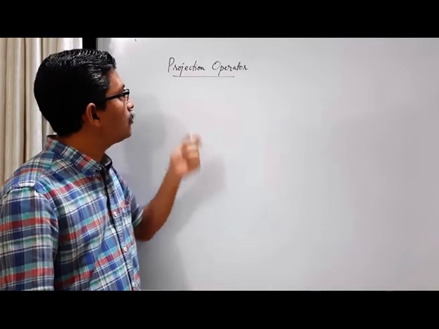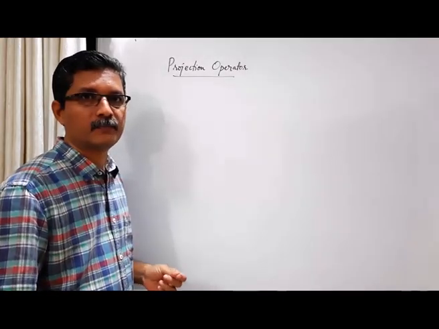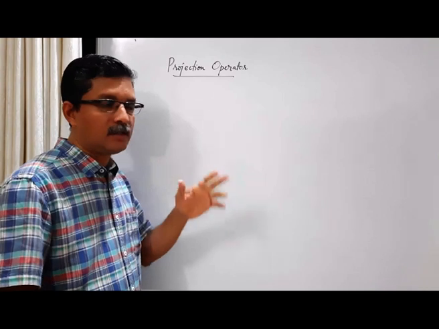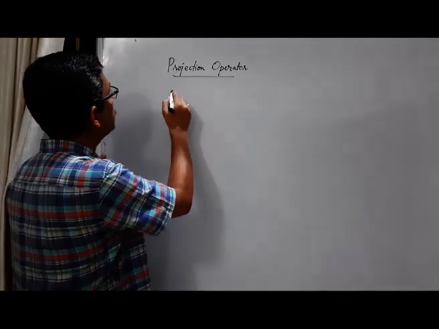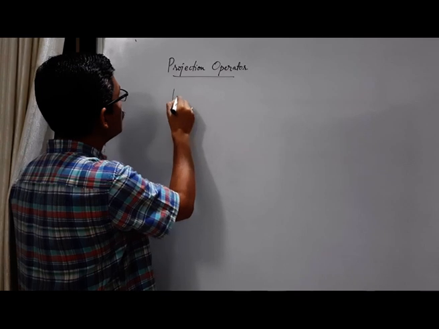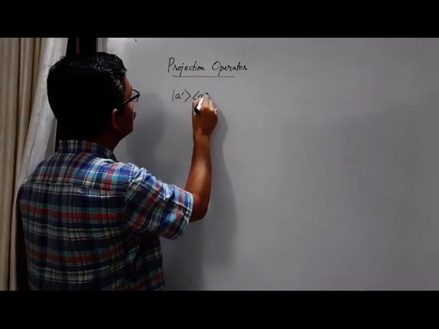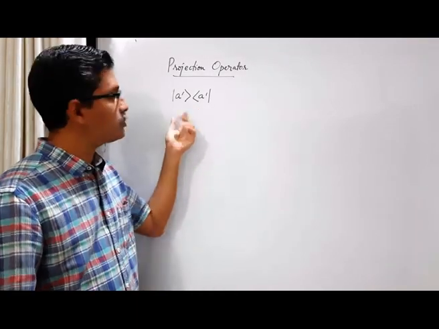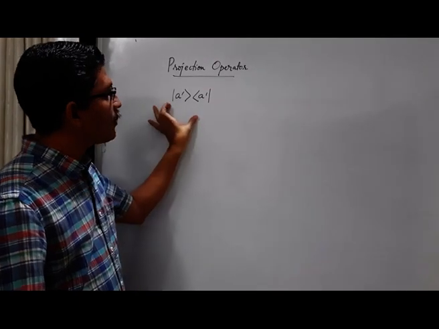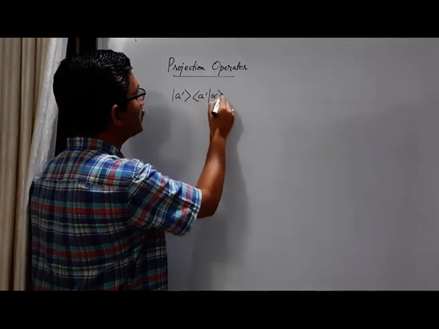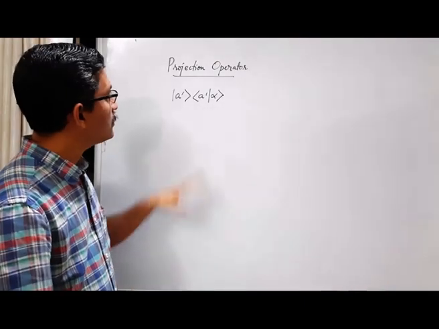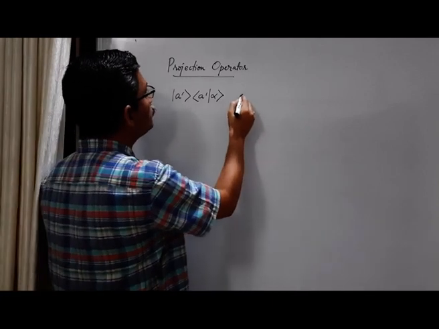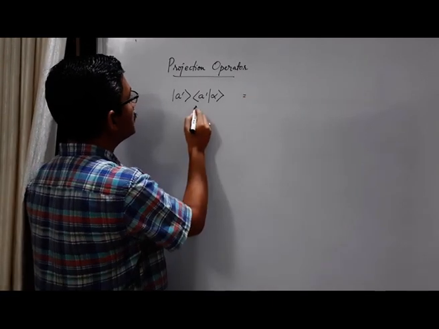Let us consider this quantity, the projection operator. Let us see what it is. Let us start with the quantity that we have just seen, this quantity. We know that this is an operator, but what is the action of this operator? Let us consider this operator acting on a general ket alpha. What is the result? Now, what is this quantity?